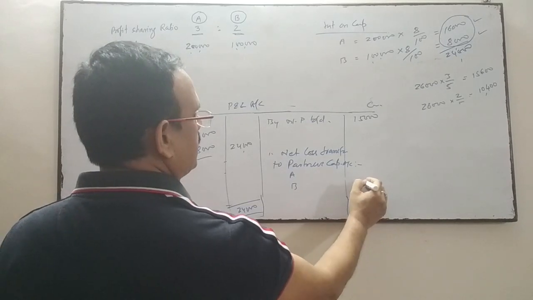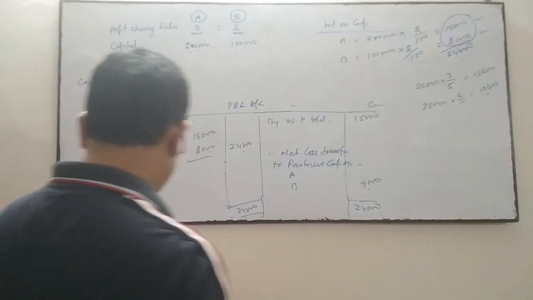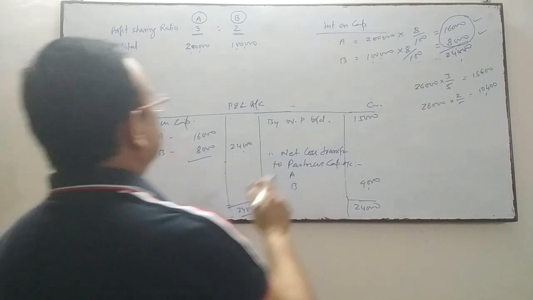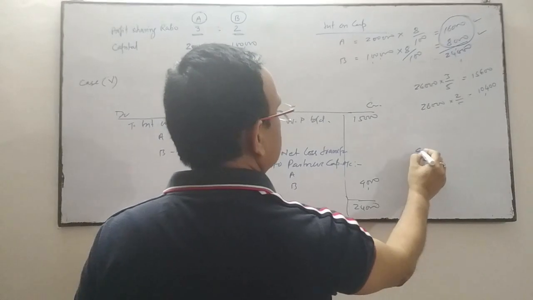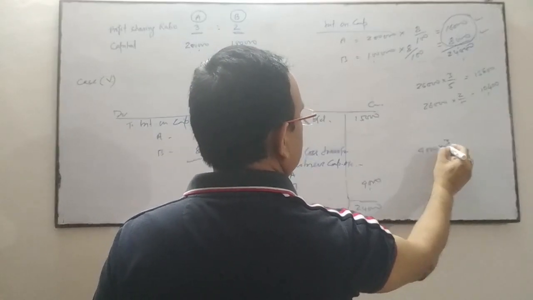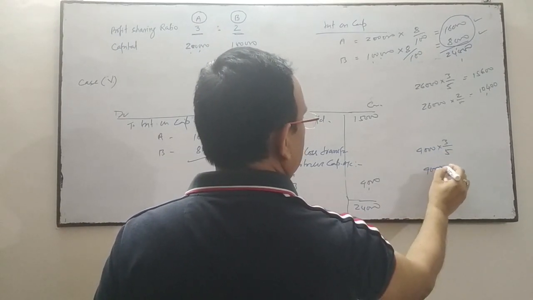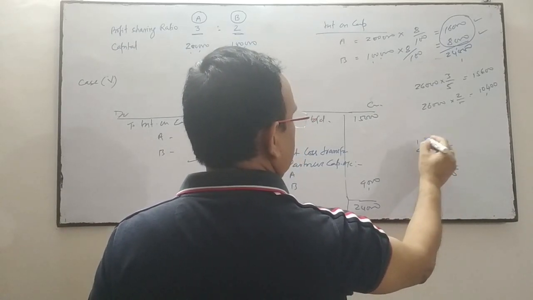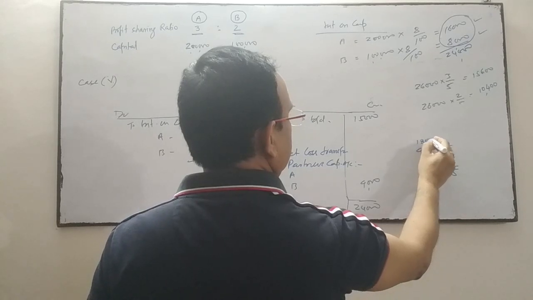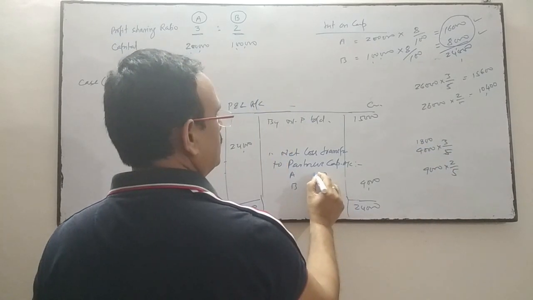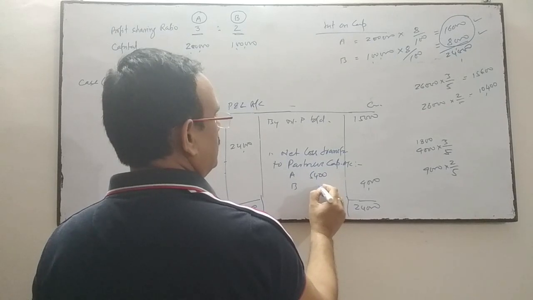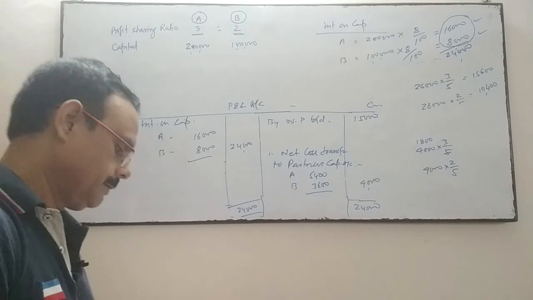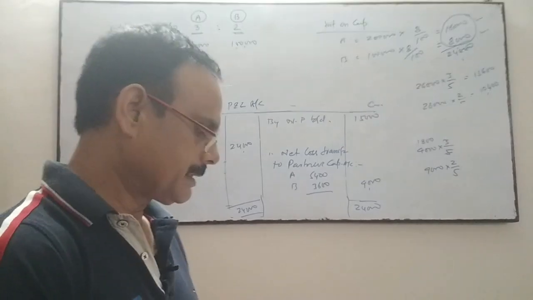The difference is 9, so this 9,000 will be divided between the partners in their profit sharing ratio, that is 3:2, 3/5 and 2/5 respectively. So it is 5,400 and 3,600. The net loss will be transferred to the partners' capital accounts.